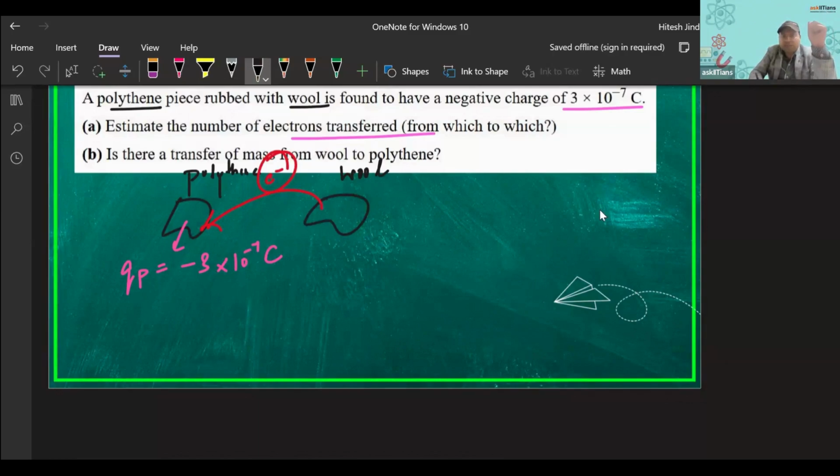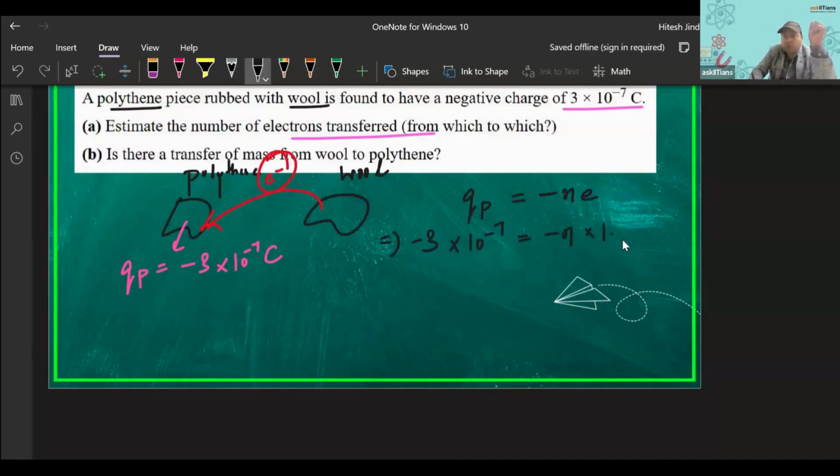So this charge appears here. This charge on the polythene must be due to the transfer, the gaining, of electrons. That would be minus N e. Let's say N is the number of electrons that got transferred. What is this charge? It is minus 3 into 10 to the power minus 7 coulomb, right? N we need to find.